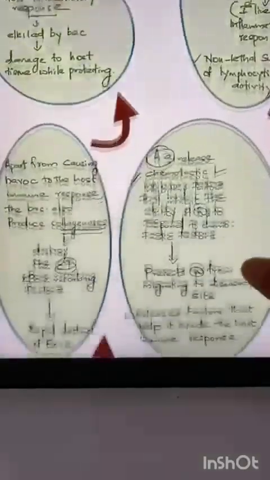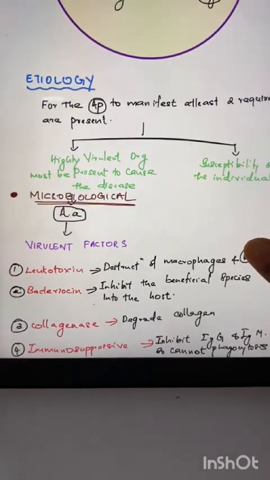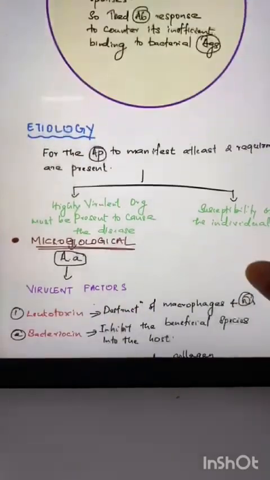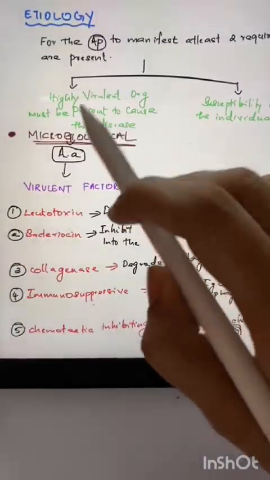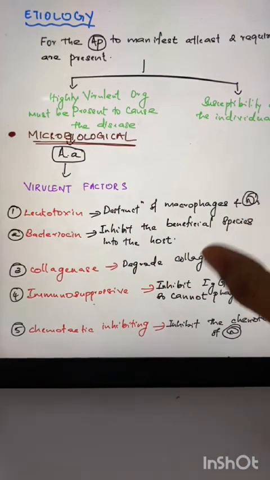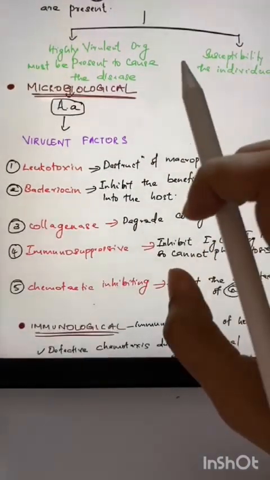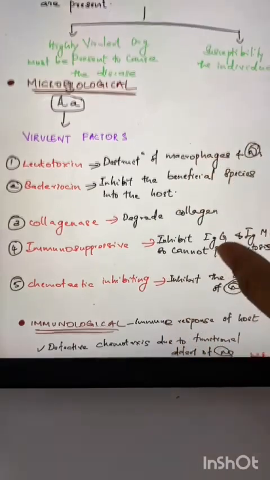Then we have to see how it spreads. What is the pathogenesis of aggressive periodontitis? For aggressive periodontitis to manifest, at least two requirements must be present. One is that a highly virulent organism must be present to cause the disease. The other is the susceptibility of the individual. Then we have to see what the virulence factors of this aggressive periodontitis are.